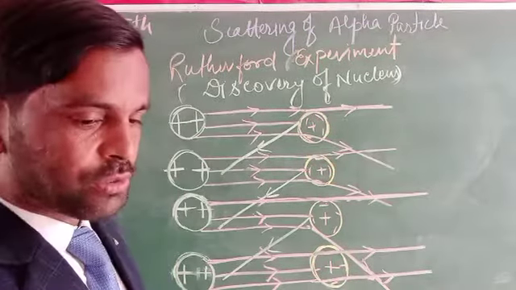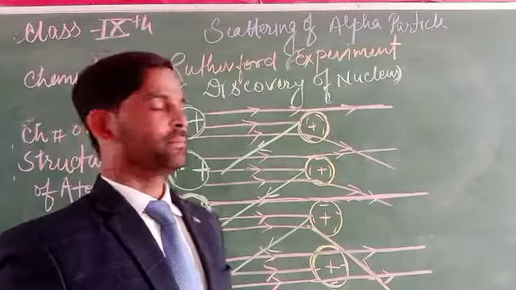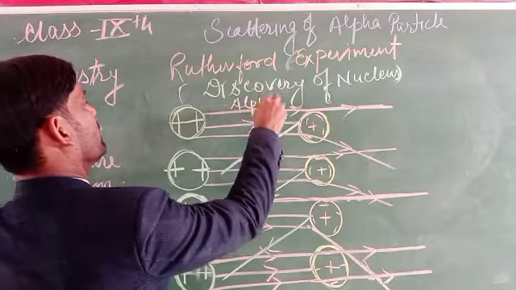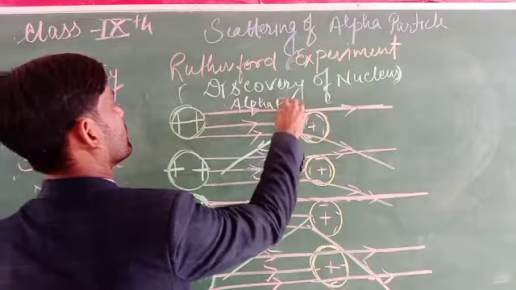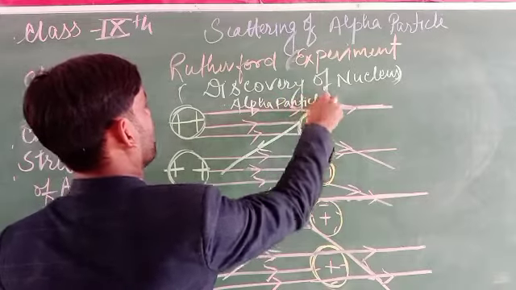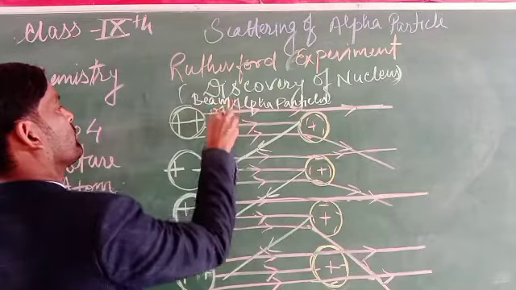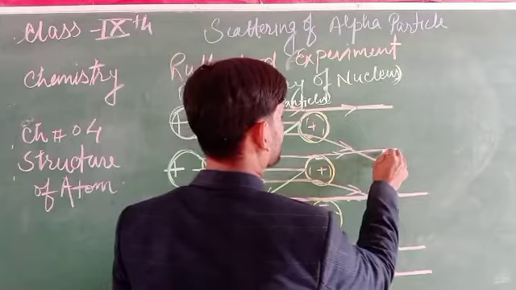So what did Rutherford conclude about the beam of alpha particles?